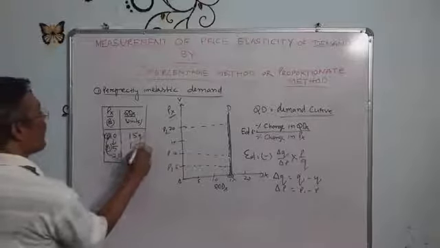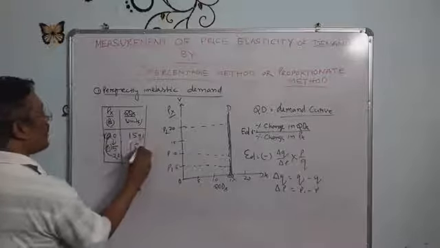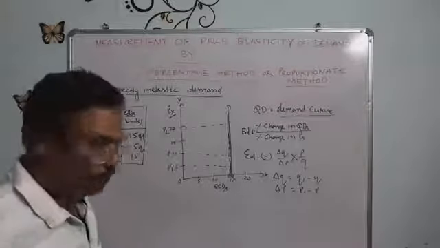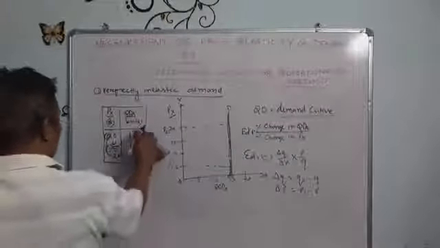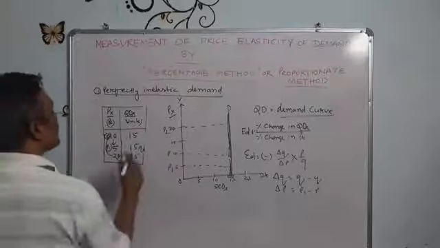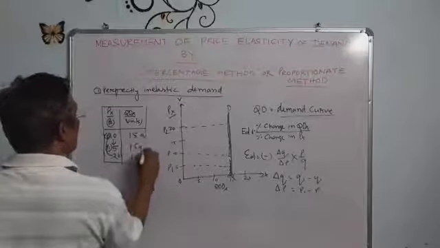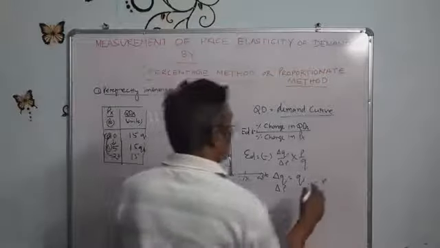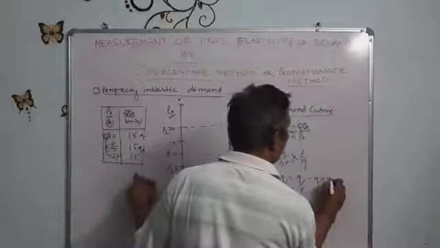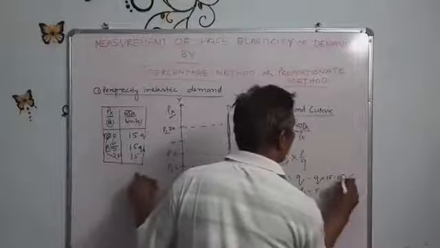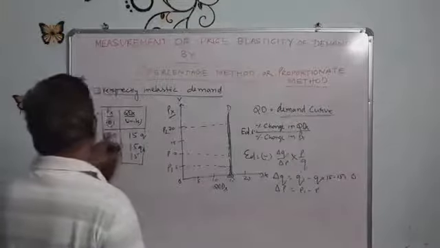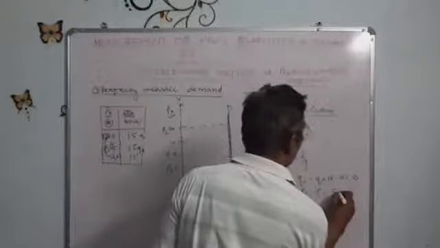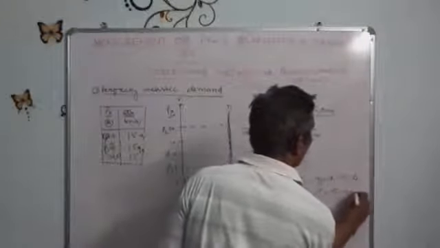This is the Q and this is the Q1. So Q1 minus Q is equal to 15 minus 15, equal to 0, and P1 minus P equals 5 minus 10, equal to minus 5.